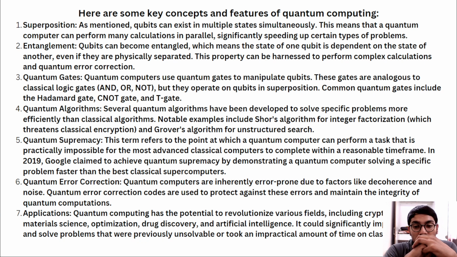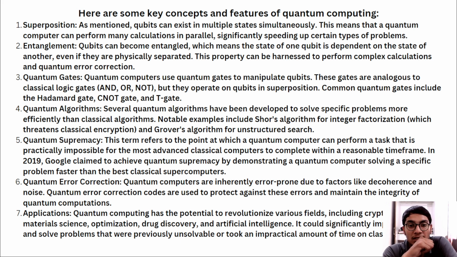Okay, as we said, there are 7 points discussed in the video: quantum error correction, applications, quantum supremacy, quantum algorithms, quantum gates, entanglement, and superposition. All 7 have been completed as the core concepts of quantum computing.